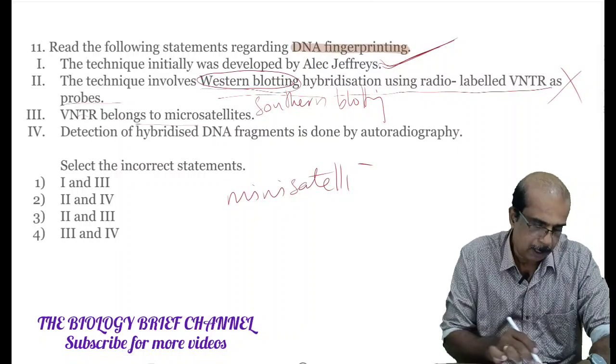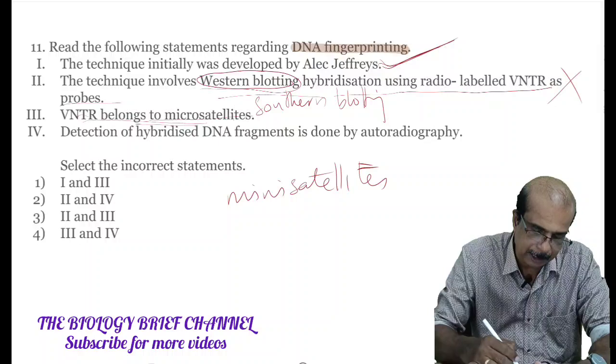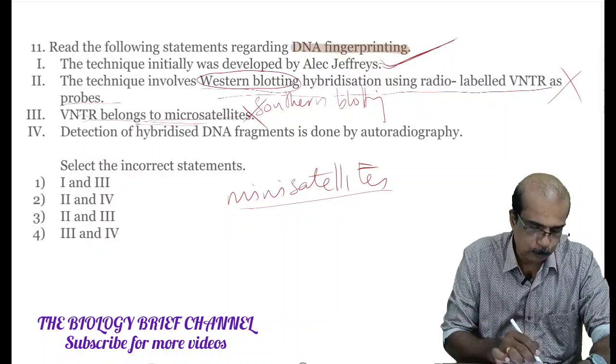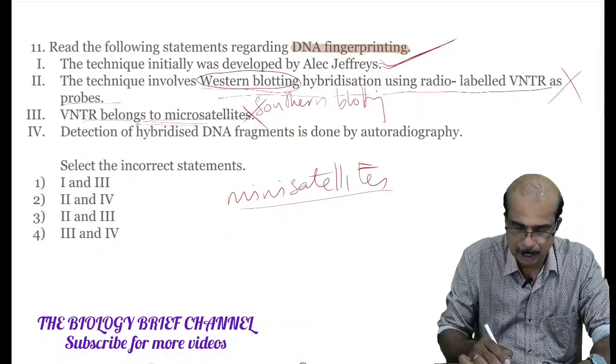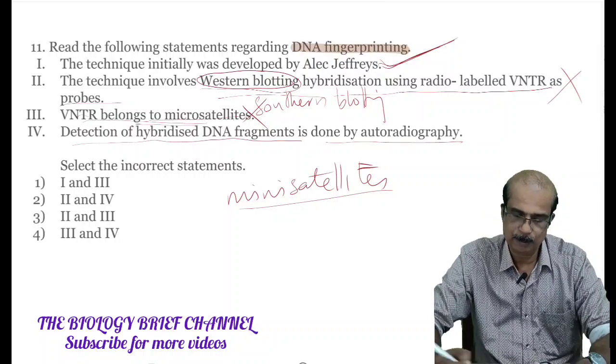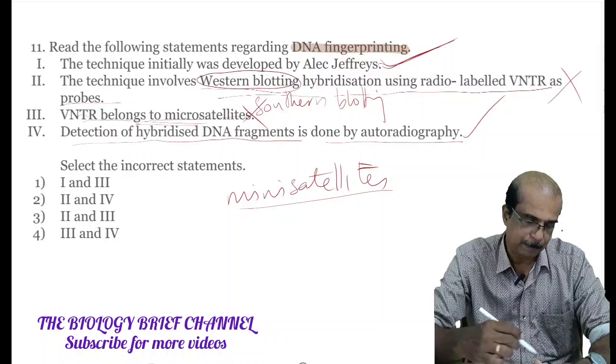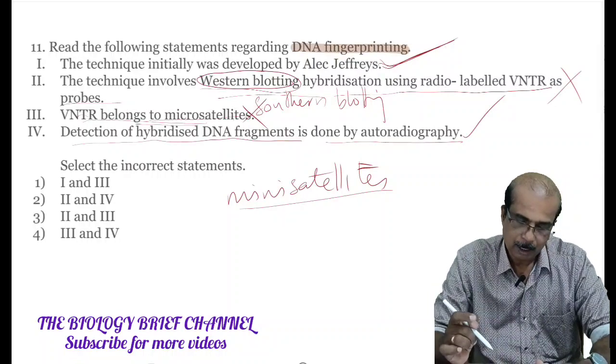Satellites. Here VNTR belongs to mini satellites and the statement 3 is also a wrong one. Fourth one, detection of hybridized DNA fragment is done by autoradiography. The statement is also correct one. Only two statements are correct. 1 and 4 are correct.